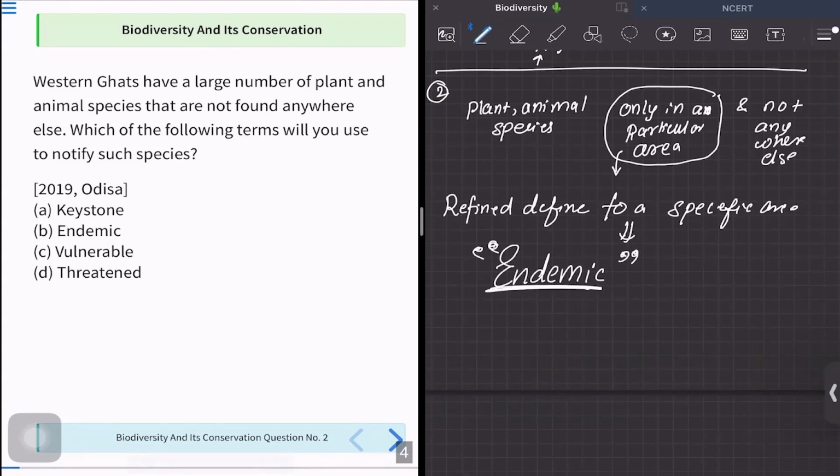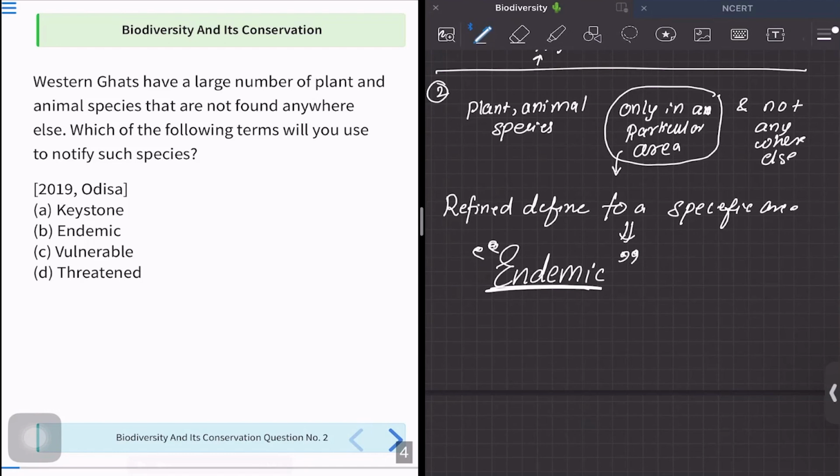Now, since we are talking about plants and species, we can say endemic plants, we can say endemic animals, but even some diseases are endemic. Okay, so endemic is actually a commonly used term. So let us see option A, B, C. Option A is saying keystone. No. Option B is saying endemic. Yes. Option C is saying vulnerable. Vulnerable species are the ones that are facing loss in large number. They are facing extinction. That is what vulnerable species are. So it does not anyhow come in relation to finding some animal species in a particular area. That does not match.